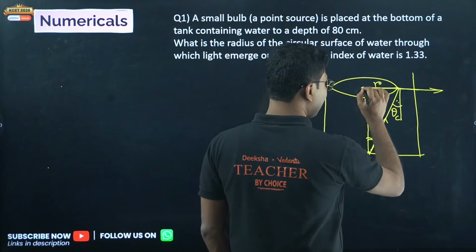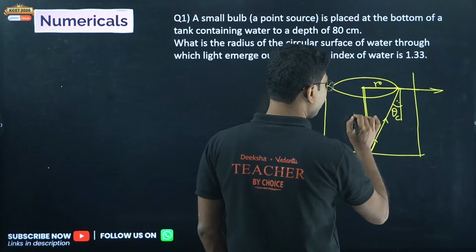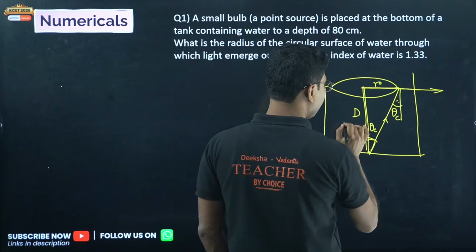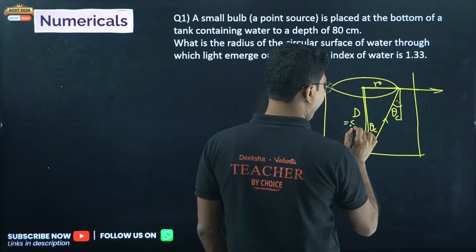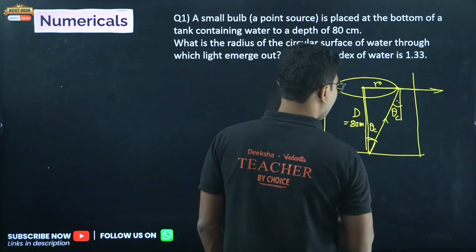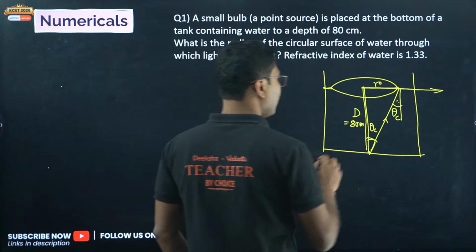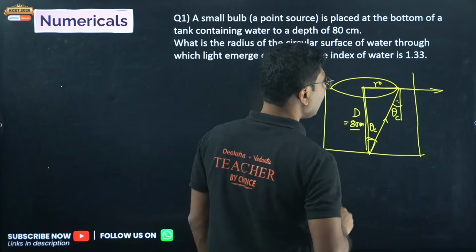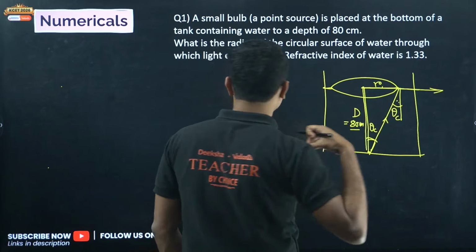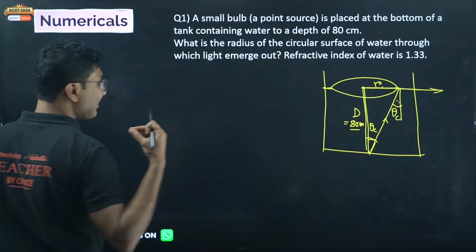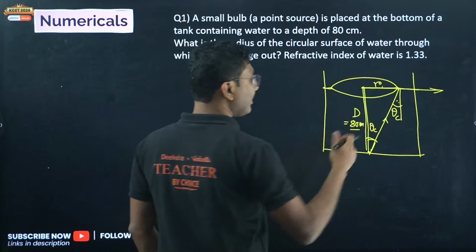So this is R. This is the depth of the water, which is given as 80 centimeter. And don't convert the units. In ray optics chapter, unit conversion is generally not required. So 80 centimeter is given. Now this is radius. First thing you have to calculate is sine theta.